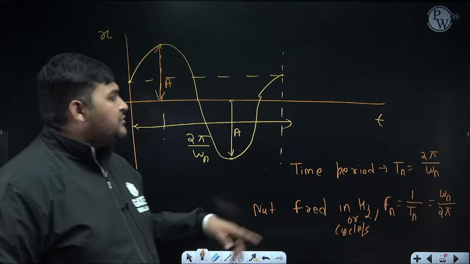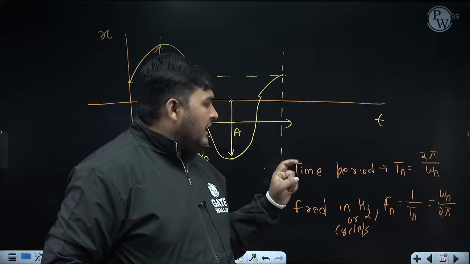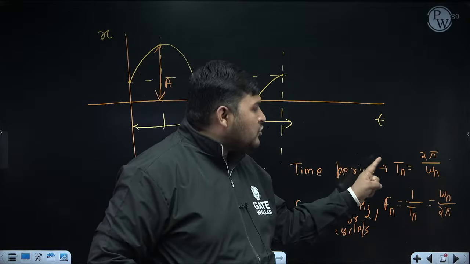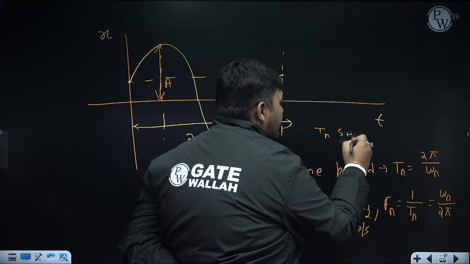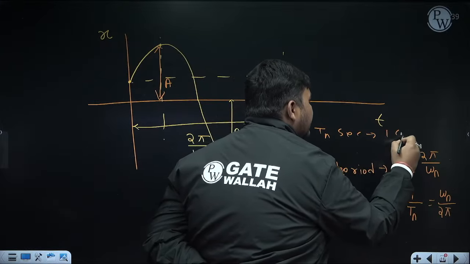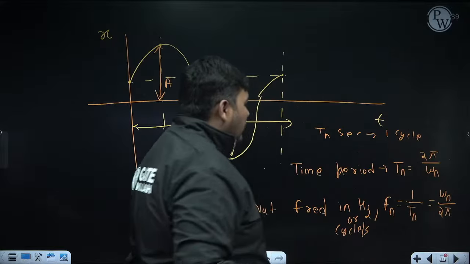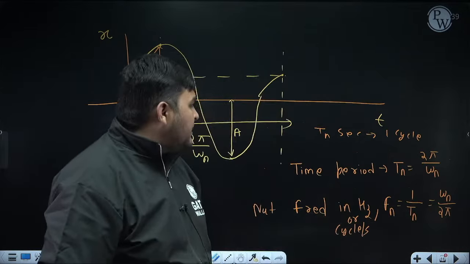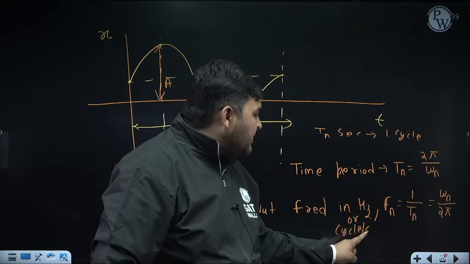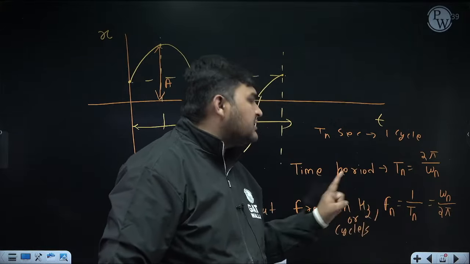Why is it like this? Because what is time period? Can I say time period is the time required to complete one cycle? Means can I say in Tn seconds, one cycle is getting completed? So can I say in 1 second, 1 by Tn cycles will get completed? And the number of cycles completed in 1 second is nothing but natural frequency in hertz.